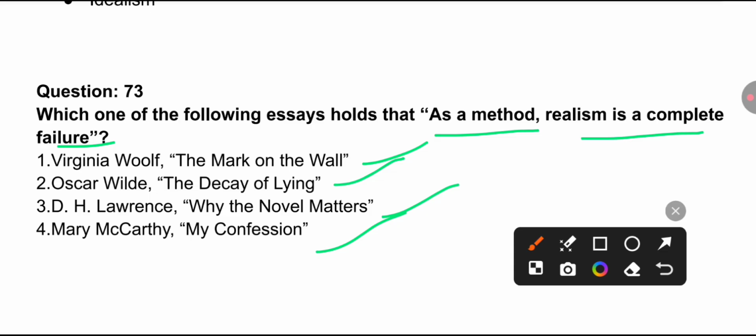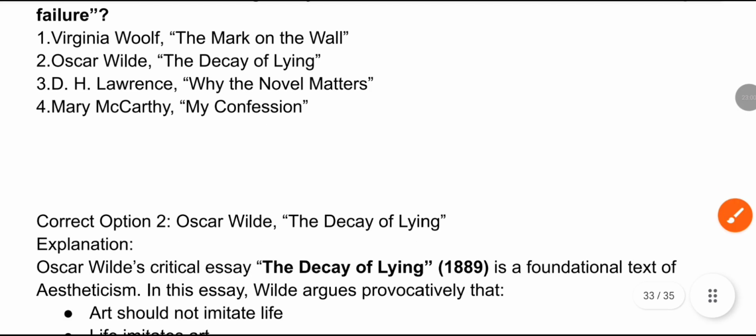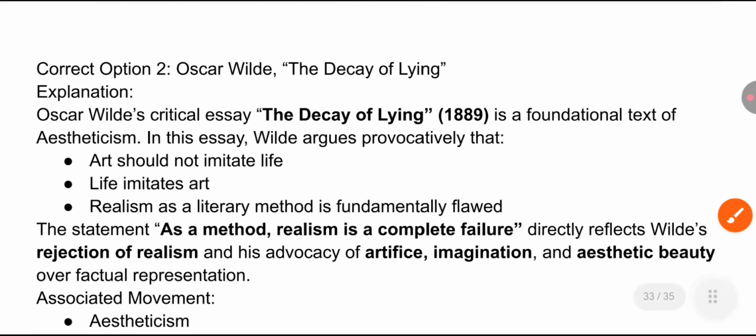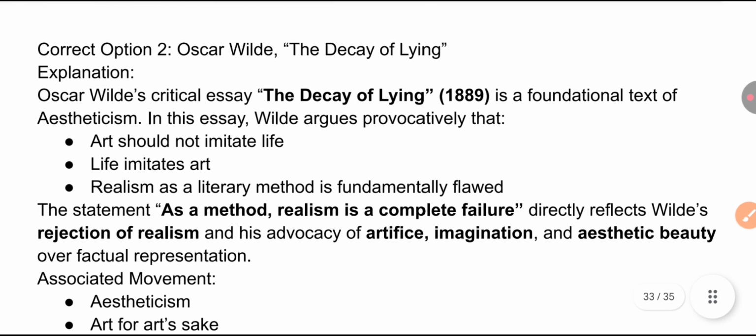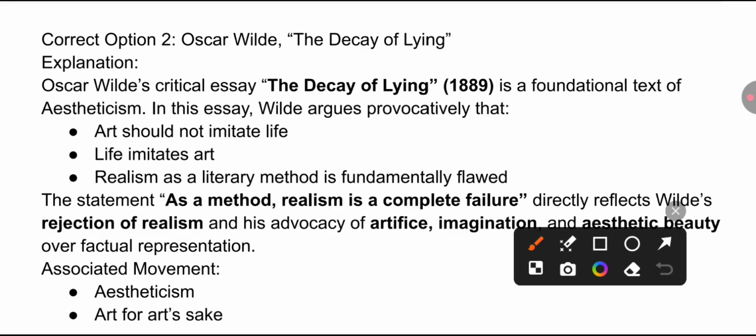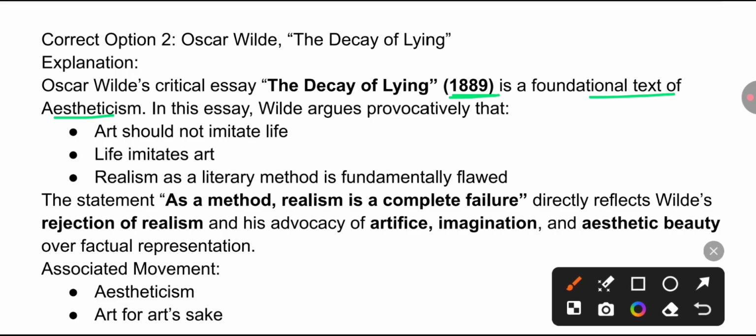As a method, you have to find out in which of these works by the writers mentioned here you find this: "As a method, realism is a complete failure." So this is the work of Oscar Wilde, The Decay of Lying. Oscar Wilde's critical essay, The Decay of Lying, 1889, is a foundational text of aestheticism. He was associated with the aestheticism movement, the aesthetic beauty he was talking about.